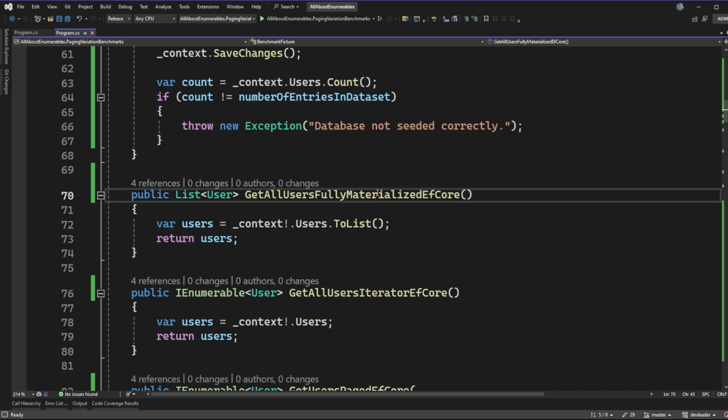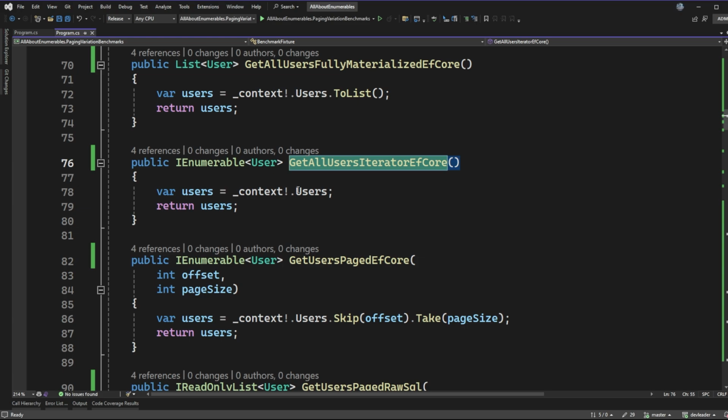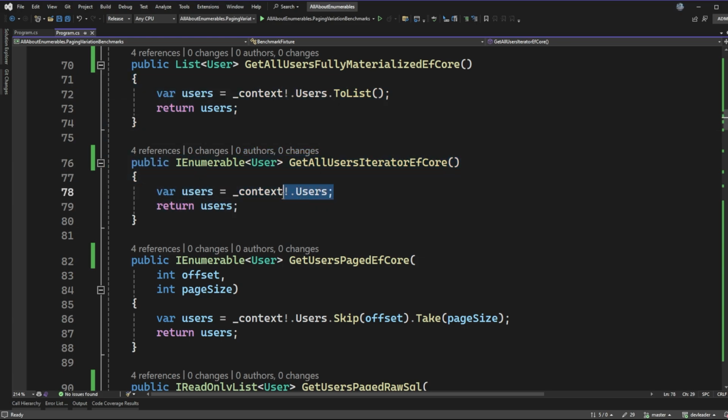So in order to get a fully materialized result set from Entity Framework, I'm just calling the users property and then calling ToList, and that's going to give us the entire set. The next part is going to be using an iterator approach. So the only real difference between these two, you can see that I'm not doing ToList on it, and I'm just returning up the IEnumerable.